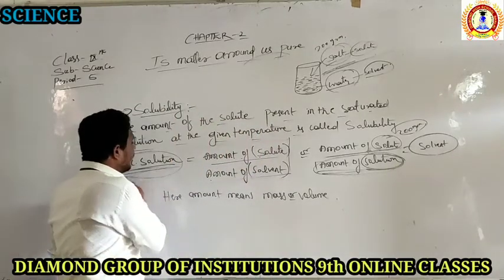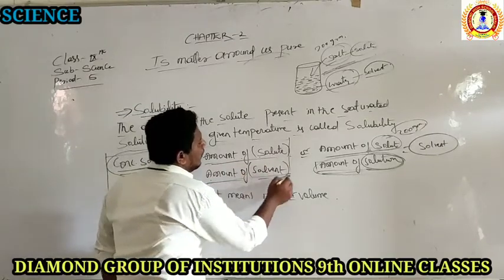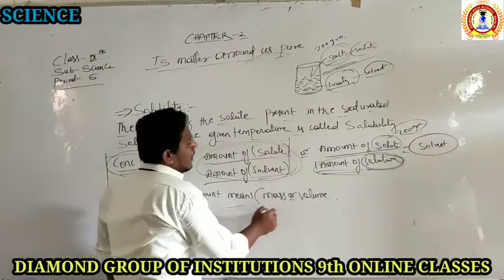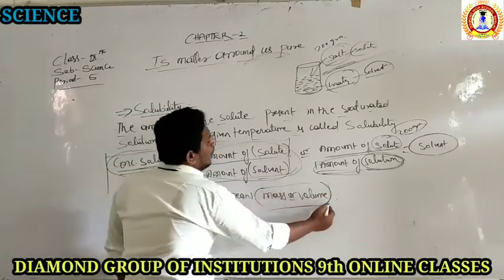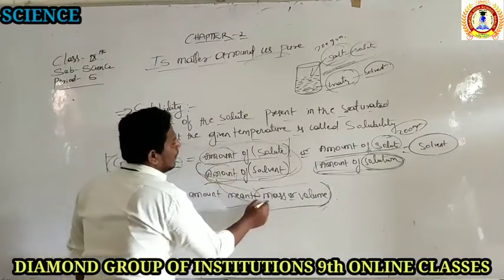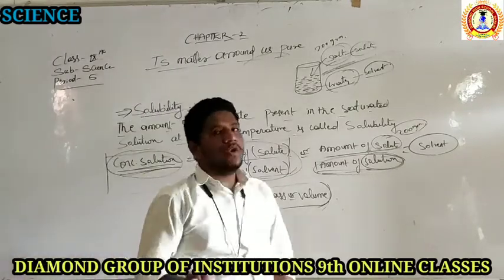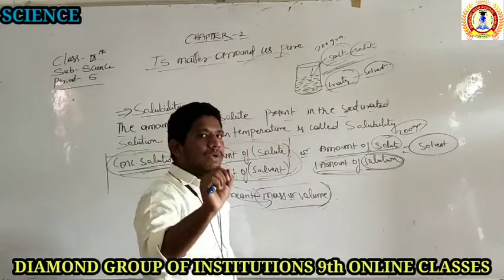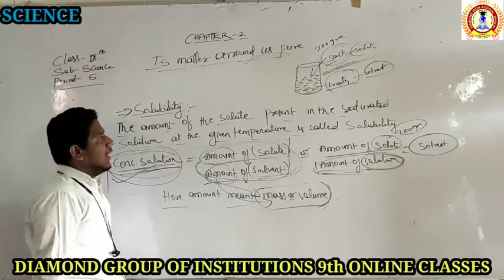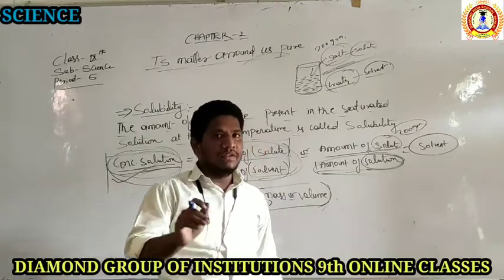The concentration of the solution is nothing but the amount of solute by the amount of solvent present in the solution. Here, the amount means mass. What is the amount we are applying here? The word amount is nothing but the mass of the solute and mass of the solvent. Means how much amount of the solute and how much amount of the solvent we are adding in a solution, that we can tell what is the concentration of the solution and what is the solubility. The amount of solute present in the saturated solution is called its solubility.